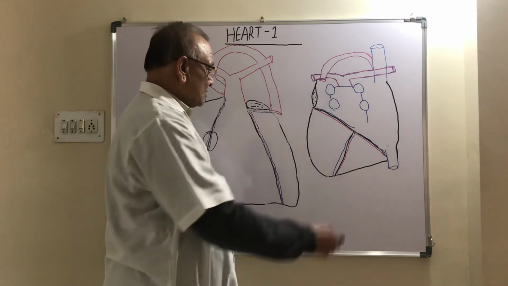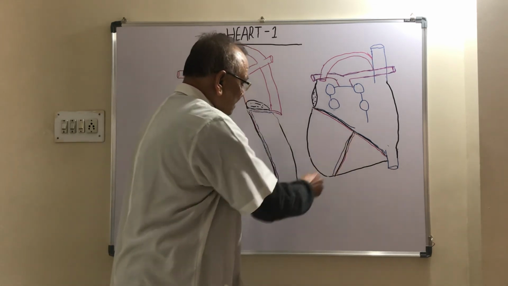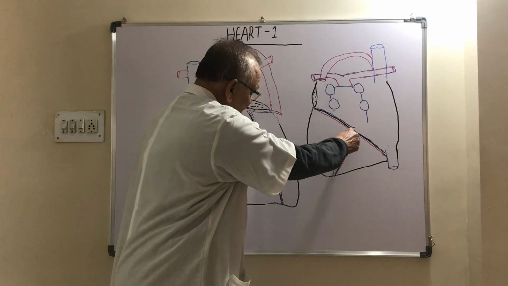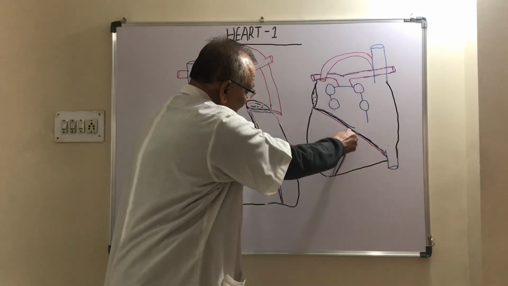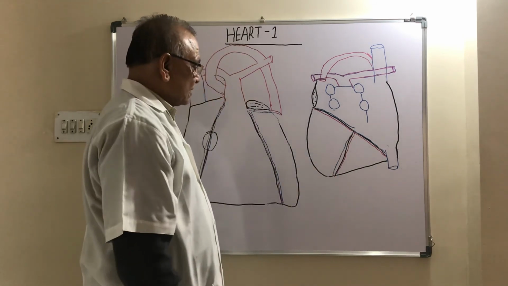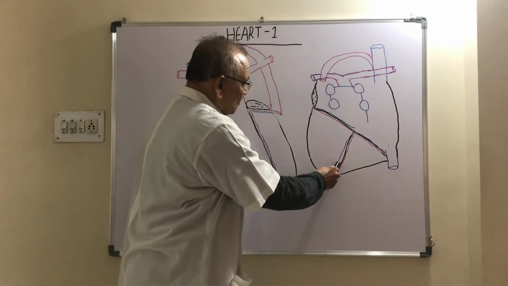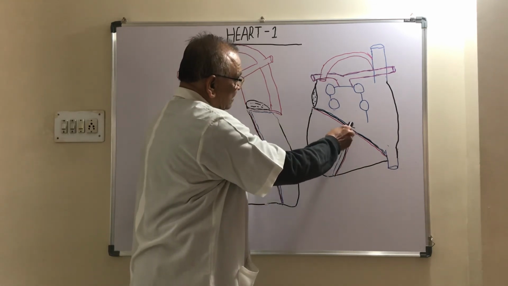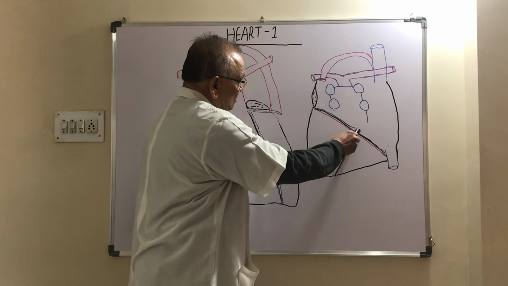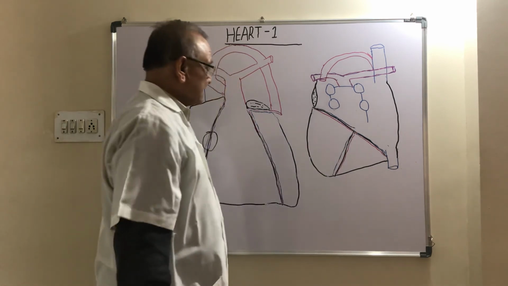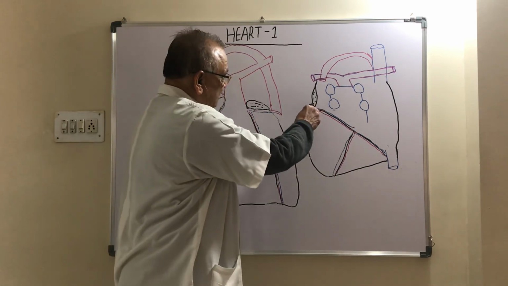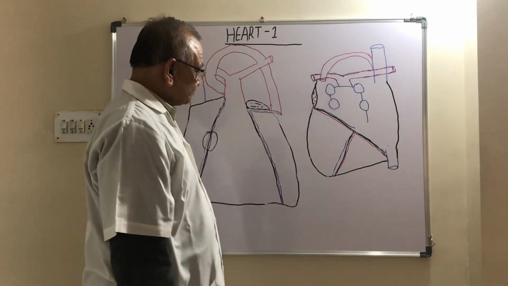There is also one vein called the middle cardiac vein. The middle cardiac vein runs upward, and it opens at the left end of the coronary sinus. At the right end of the coronary sinus, the great cardiac vein opens.